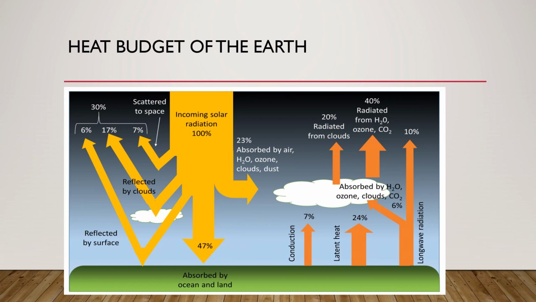So looking here in the figure, we can see that there is 100% of the radiation which is coming from the sun. So how would it come on the earth's surface? First of all, we would discuss the first half of the figure in which we are going to see how the incoming radiation would reach the earth. Firstly, some percentage of the incoming solar radiation would be reflected by the earth's surface.